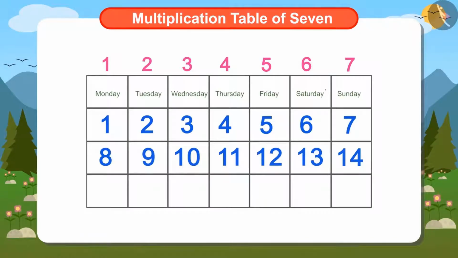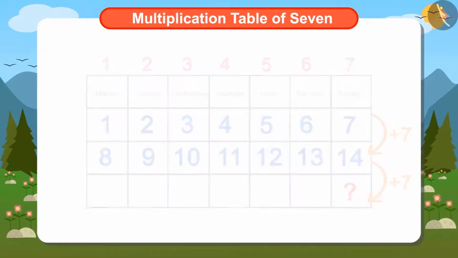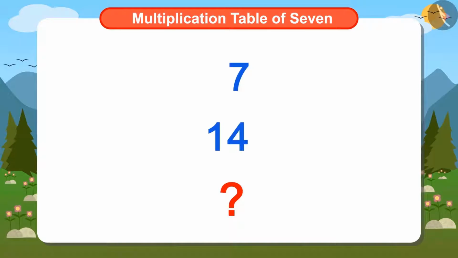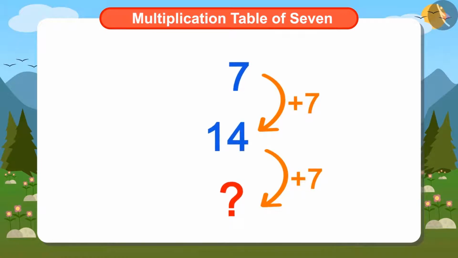Ayushman has understood that just like he added 7 to the date 7th to find the date of next Sunday, 14th, similarly by adding 7 to 14, he will get the date of the following Sunday. Suddenly Ayushman remembered that he had done such a calculation earlier too. Do you remember where we did this kind of calculation first? You are absolutely right. We have done this kind of calculation while learning multiplication tables.